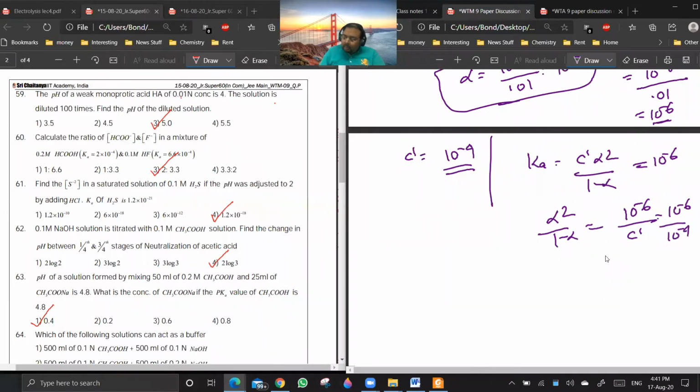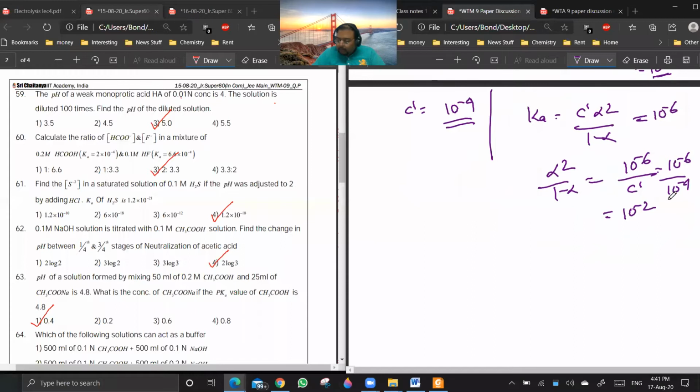So alpha square by 1 minus alpha is equal to 10 to the power minus 2, or 1 by 100. So if you neglect 1 with respect to alpha, then alpha will come out to be 10%.